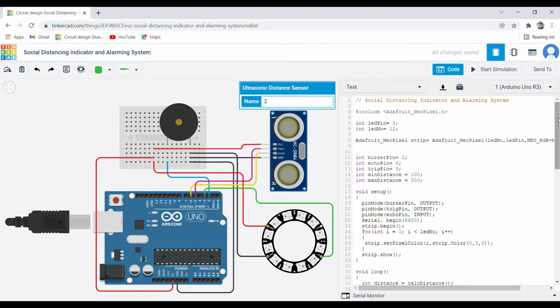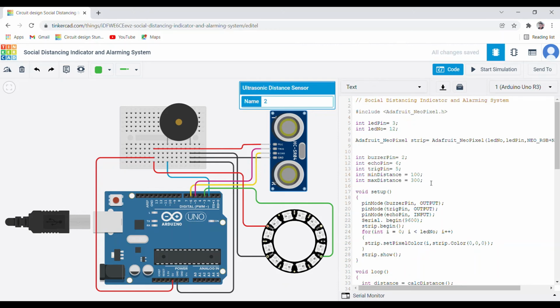And as you can see, this Adafruit NeoPixel library is initialized with LED pin 3 and LED number as 12 because we have used 12 LED NeoPixel ring. And here is the connectivity part which I have already explained.